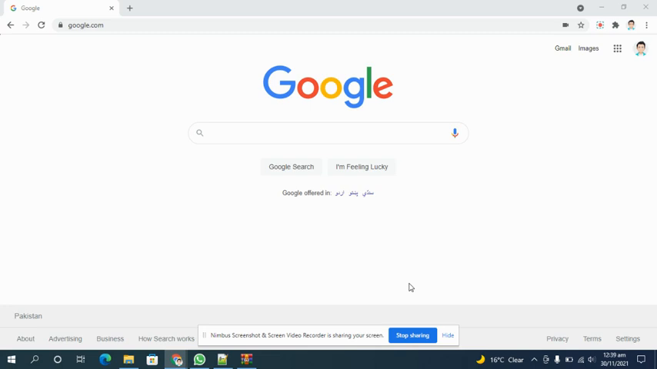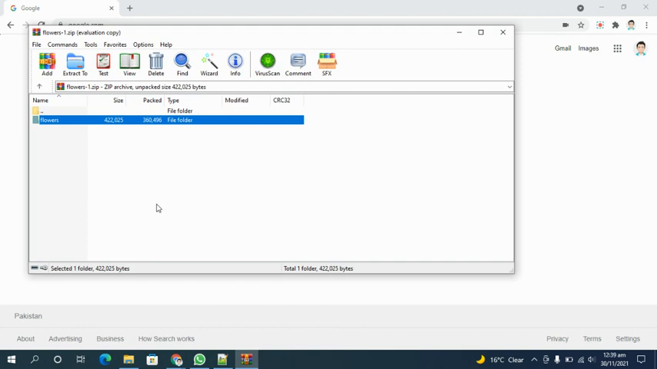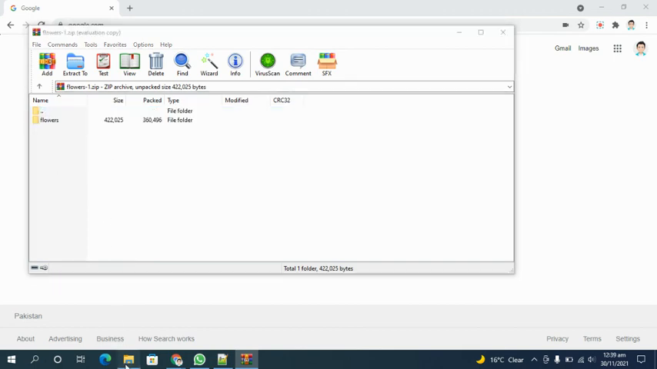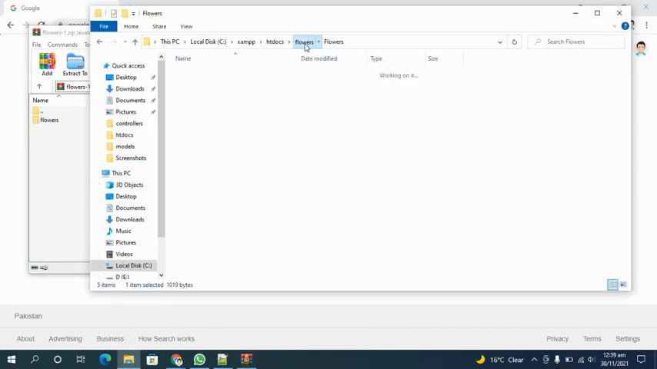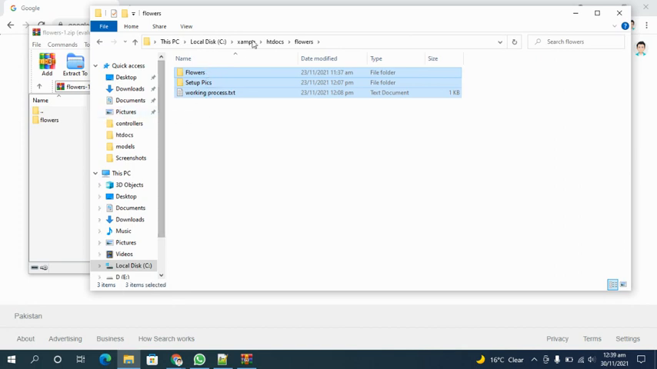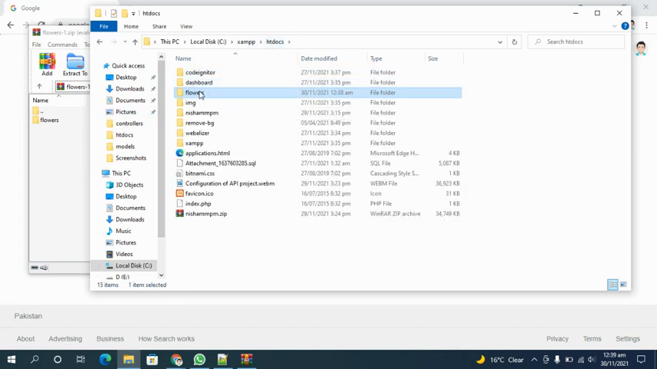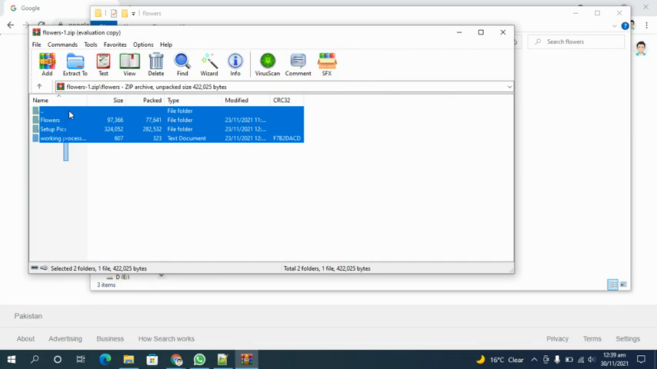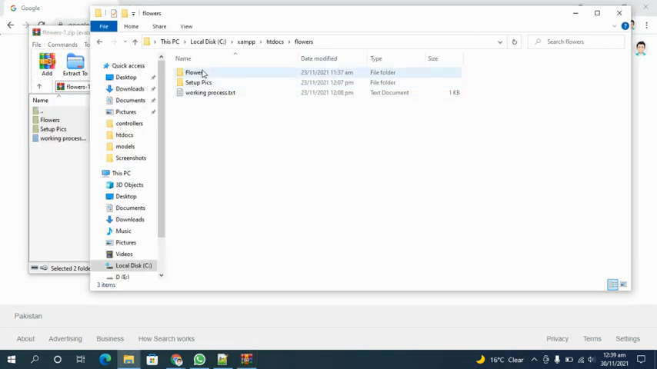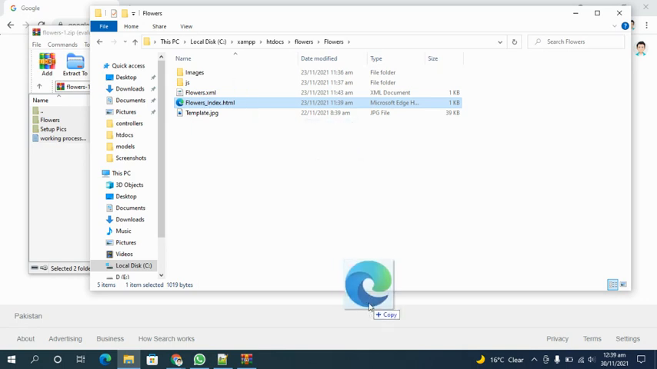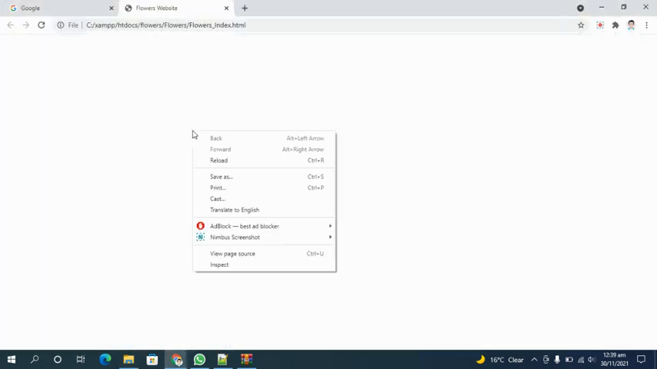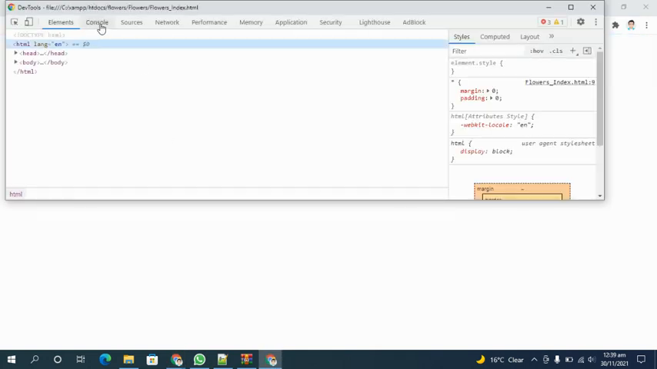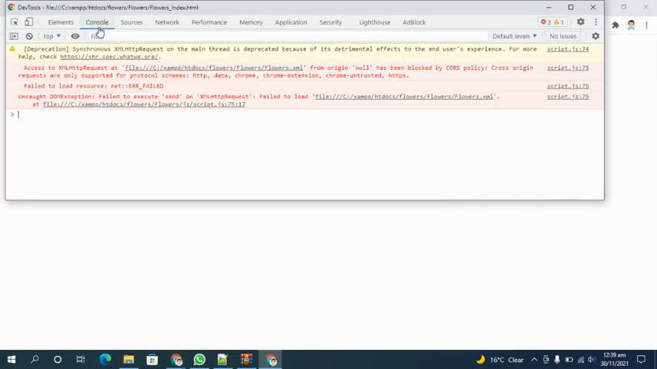Hi, here I'm gonna be explaining the project I have sent you. So I have sent you this zip file, and when you extract this zip file, you will get these folders. You need to go inside the flowers folder and run this flower index.html. That's it. The project should run here, but if we go inside the inspect and go to console, we are getting this